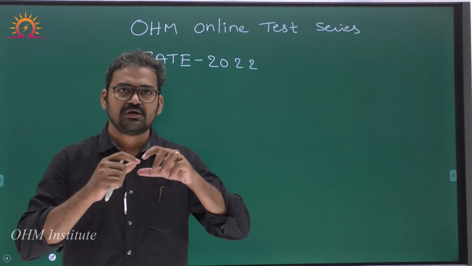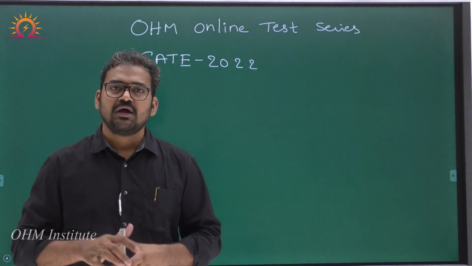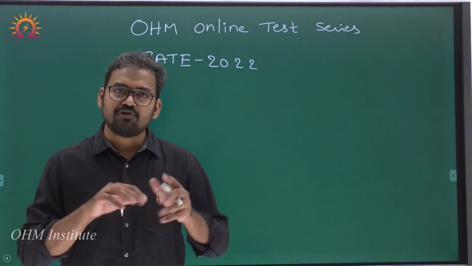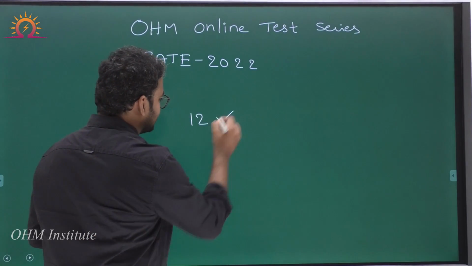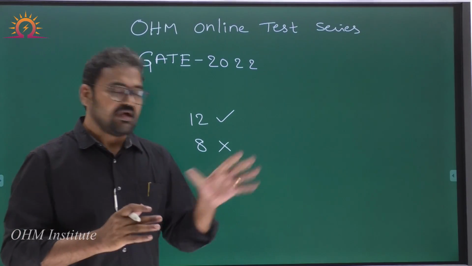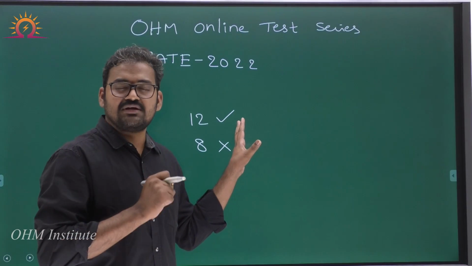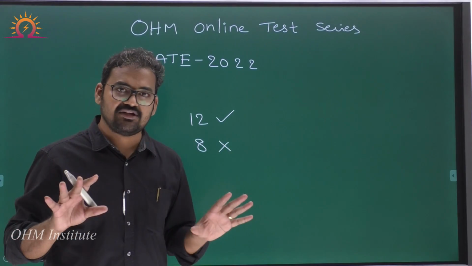Now you log in and attempt the test, 20 questions. After completing the test, you found that of your 20 questions, 12 were correct and you made mistakes in 8 questions, which were wrong. Now, after submitting your result, don't go through the explanation of the questions straight away.